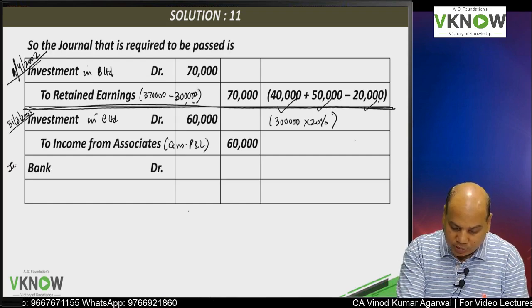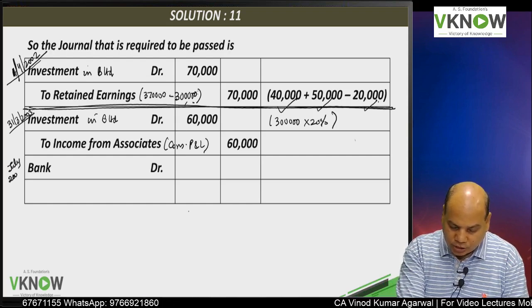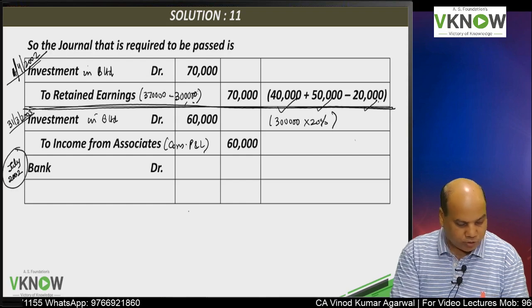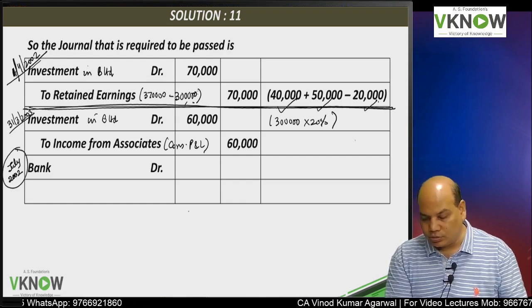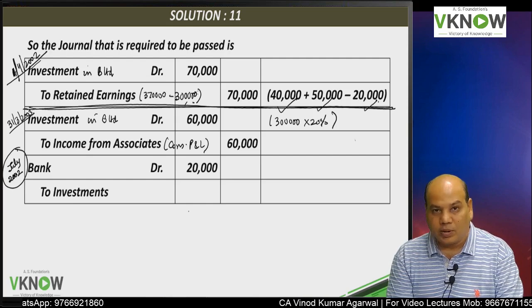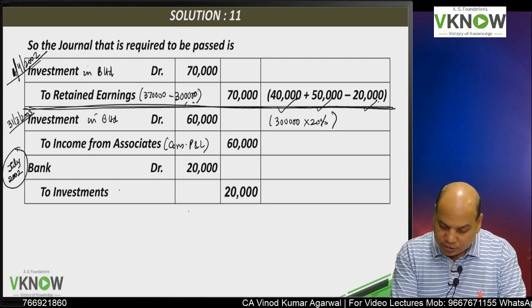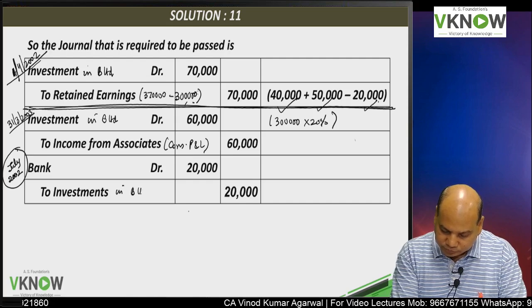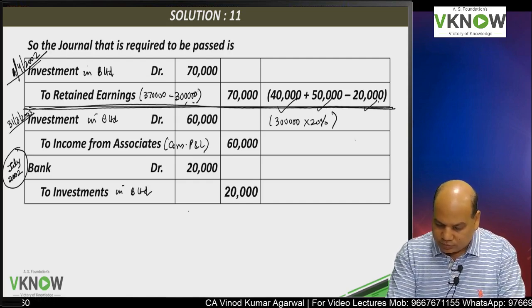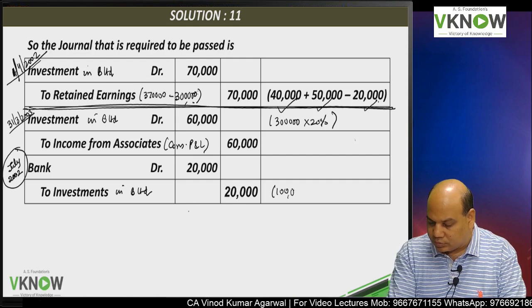Dividend was paid in July 2002. Right here, July 2002, 20,000, bank account debit 20,000 to investment in B Limited 20,000. How this has come?